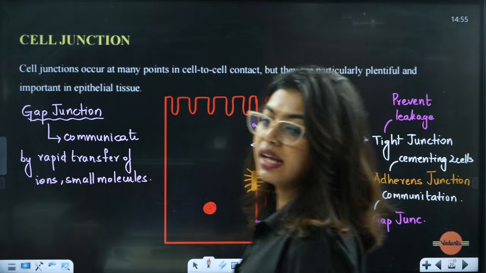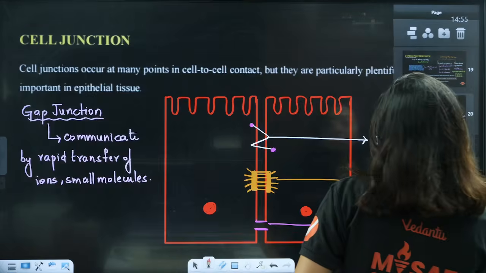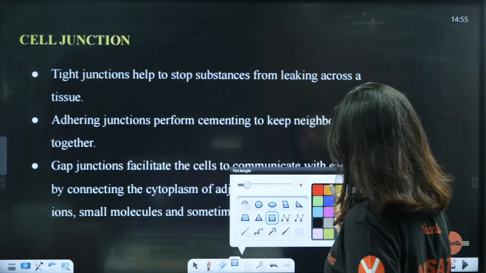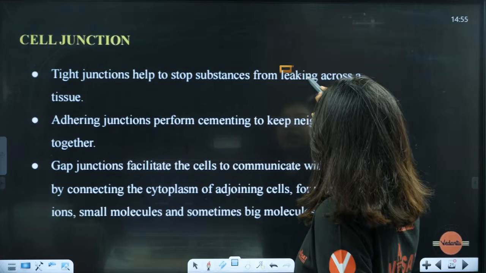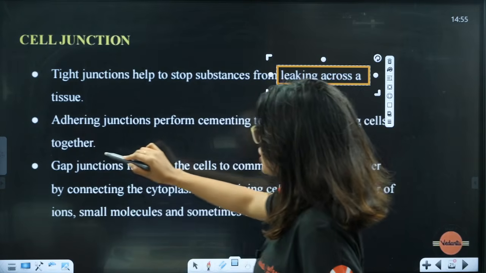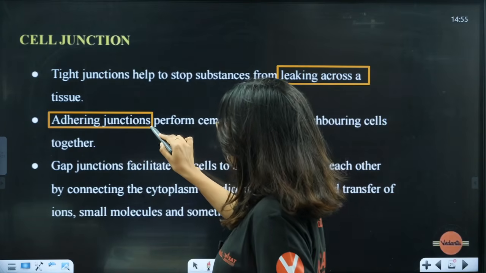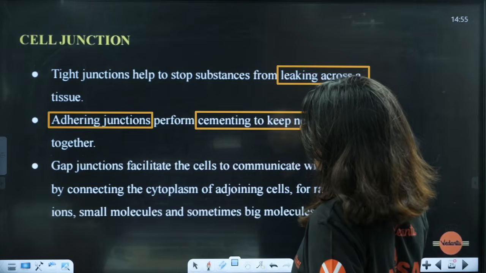Okay, yes. Okay, now let's move forward. So here I can give you the NCERT lines for all of you. Tight junctions help to stop substance from leaking across a tissue. Adhering junctions perform cementing to keep the neighboring cells together.